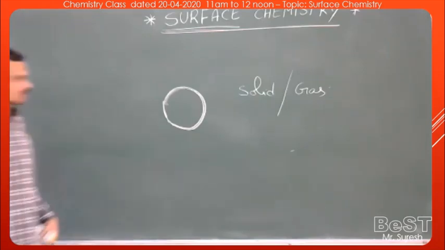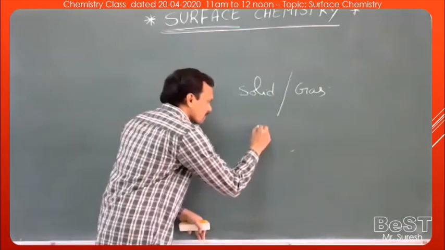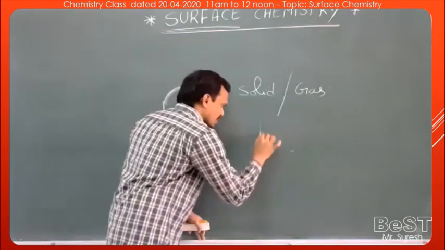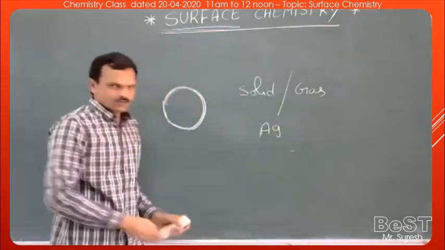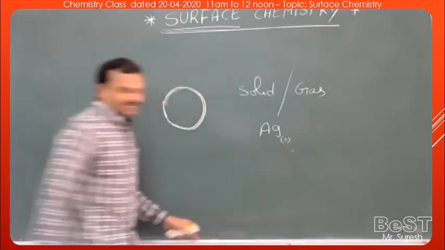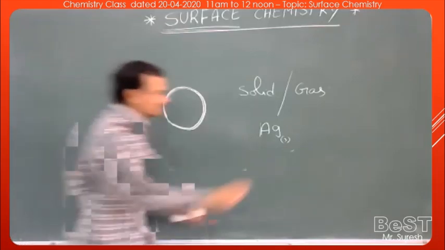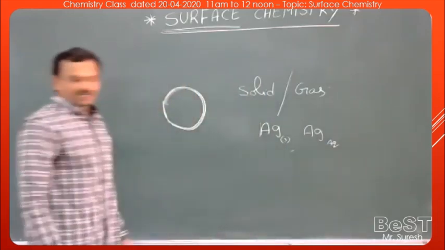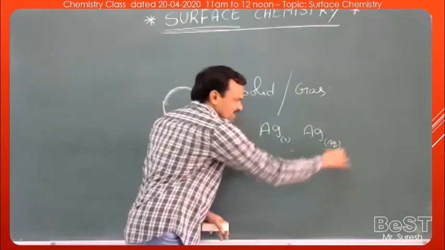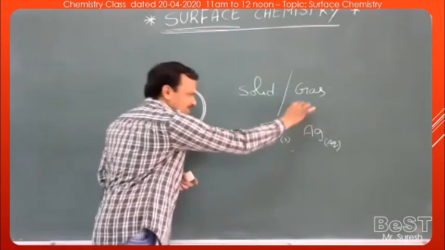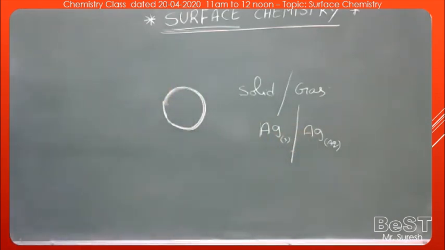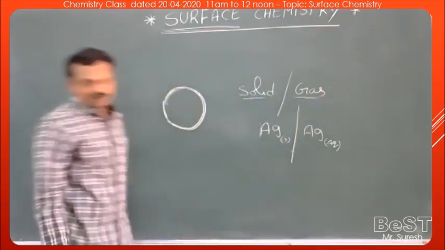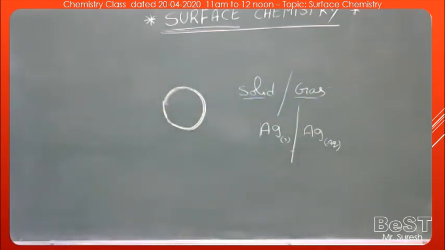A simple example: when silver metal, Ag solid, is in contact with an aqueous solution of silver, Ag aqueous, then we can represent the interface of these two by using a slash: Ag solid slash Ag aqueous. So this is what is called an interface or surface; both refer to the same.